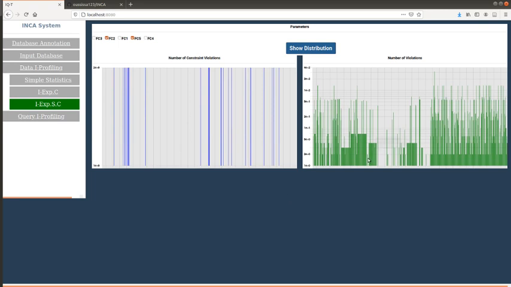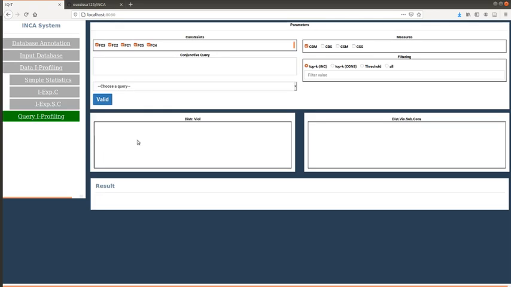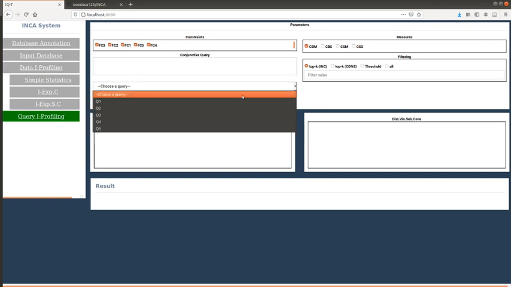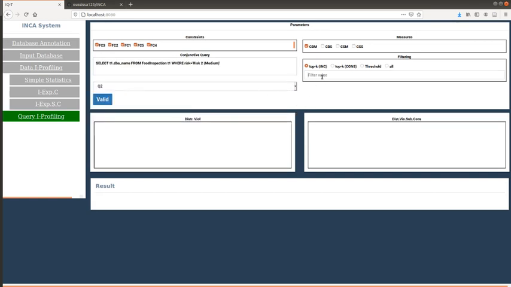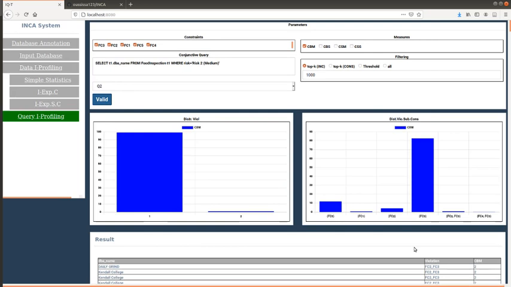The dashboard Inconsistency-aware query allows to outline the inconsistency distributions, given a conjunctive query, a measure of inconsistency degrees and a filtering approach: top K, threshold or all answers. For instance, imagine that the user is willing to compute the first 1000 answers of a given query that are the most inconsistent with respect to the CBM measure. This figure shows the distribution of the answers of the given query with respect to their CBM degree. Among the 1000 returned answers, less than 1% have CBM value equal to 2.